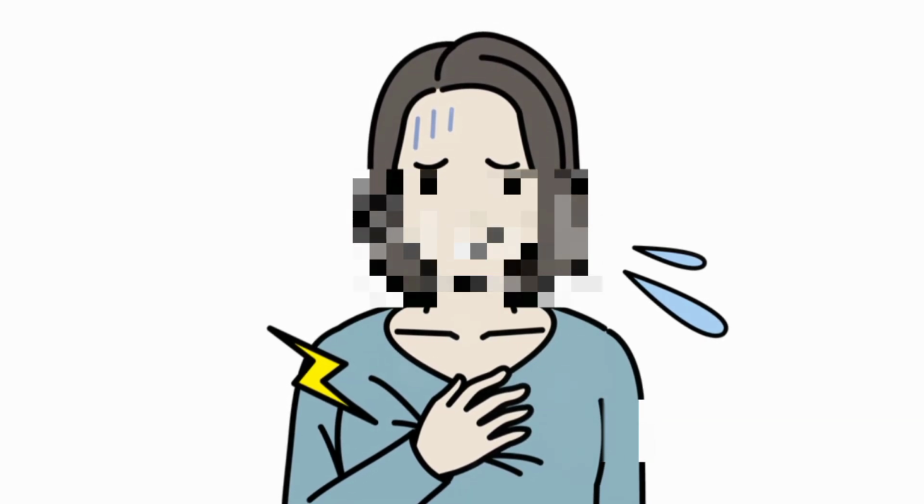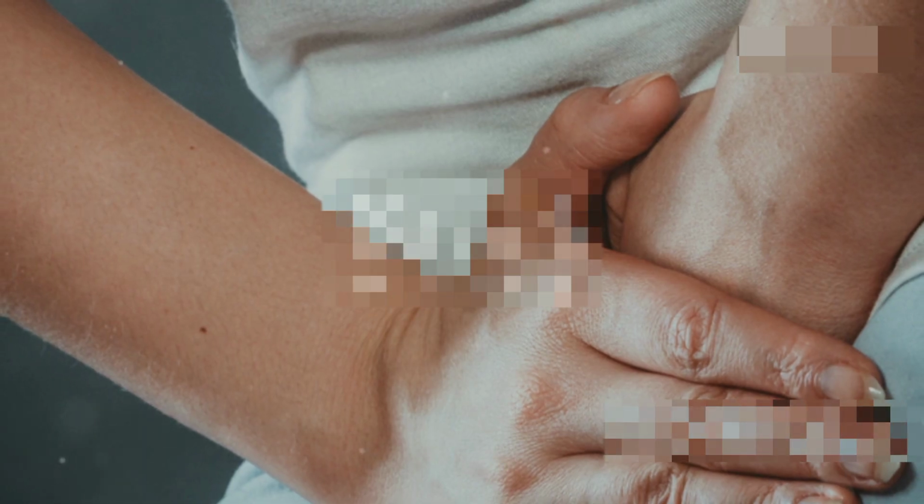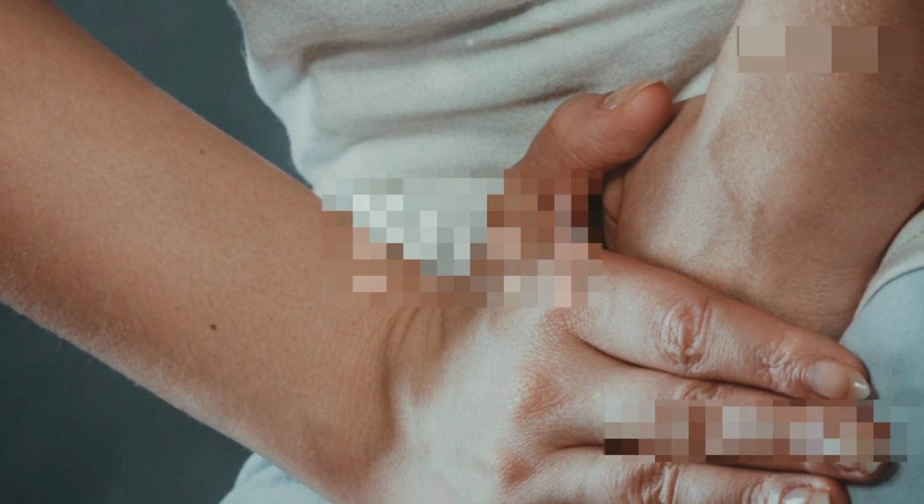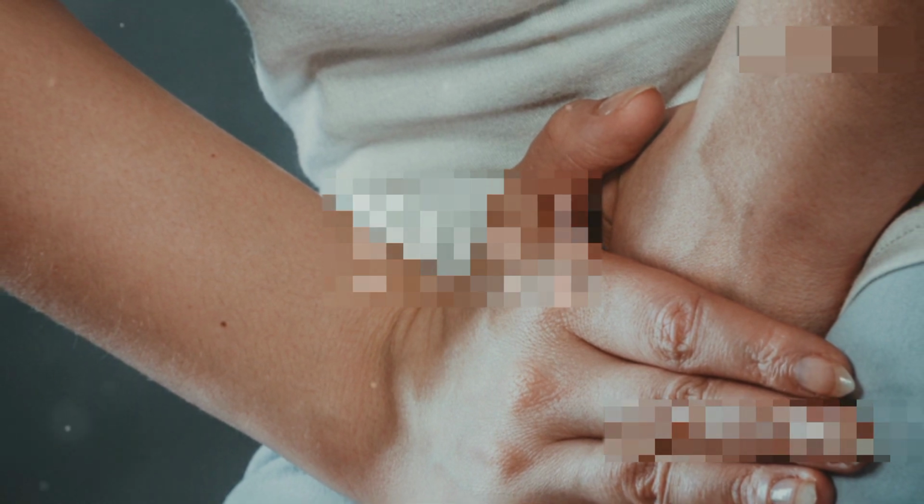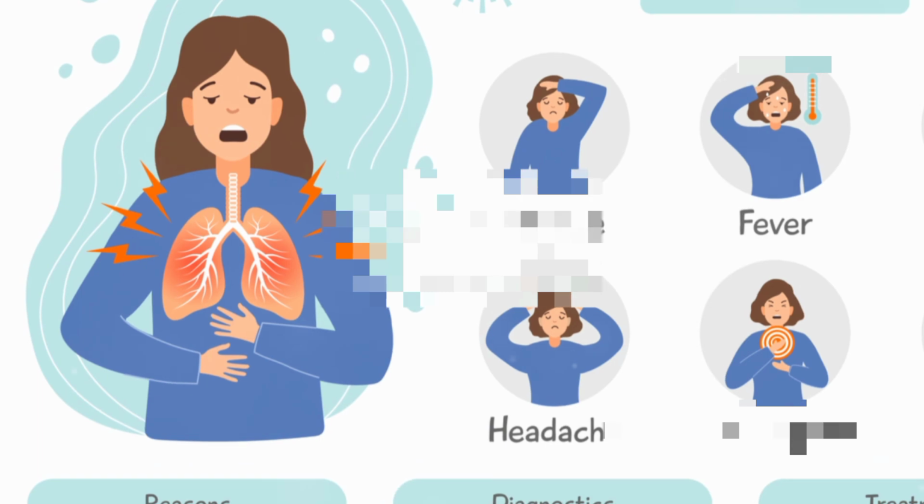Pus formation, which is a sign that the body is clearing out dead cells and pathogens. Pus is a thick fluid that contains dead white blood cells, bacteria, and tissue debris. It is often seen in infected wounds and can be a sign that the body is successfully fighting off the infection.